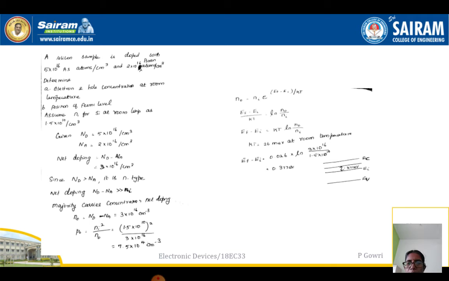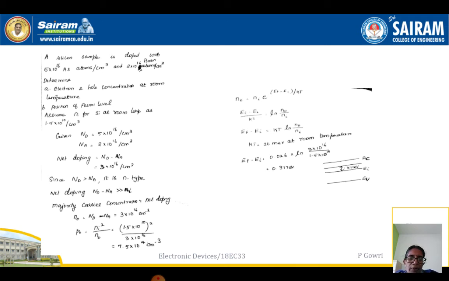Okay, coming to this problem: a silicon sample is doped with Nd equal to 5 into 10 to the power 16 and Na equal to 2 into 10 to the power 16 per centimeter cube. Nd and Na are the concentrations of the donor and acceptor impurities present in my system. I take a pure semiconductor material and add some donor impurities as well as acceptor impurities. So finally, what will my semiconductor be? The question is to find the electron and hole concentration at room temperature.